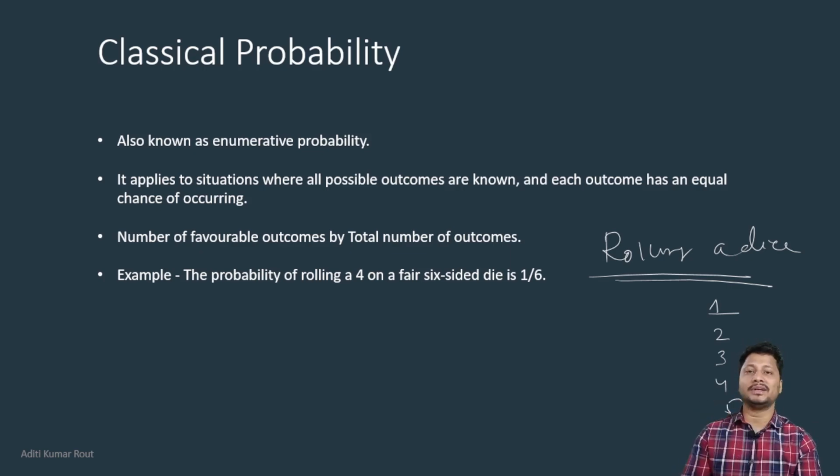Classical probability techniques means counting, mathematical concepts like permutation and combination. These are the techniques we can think to use to solve our real world problem. This is basically the concept behind classical probability. Let's go to the next category.